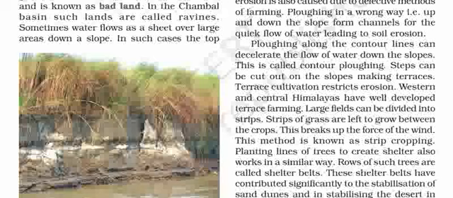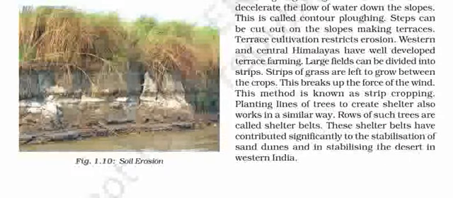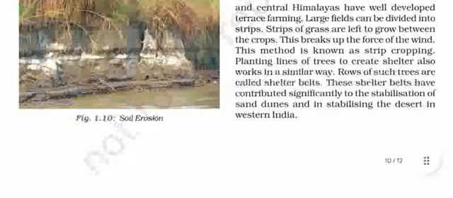Strips of grass are left to grow between the crops. This breaks up the force of the wind. This method is known as strip cropping. Planting lines of trees to create shelter also works in a similar way. Rows of such trees are called shelter belts. These shelter belts have contributed significantly to the stabilization of sand dunes and in stabilizing the desert in western India.